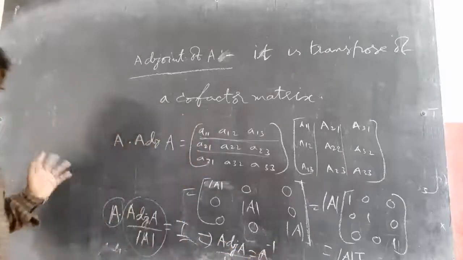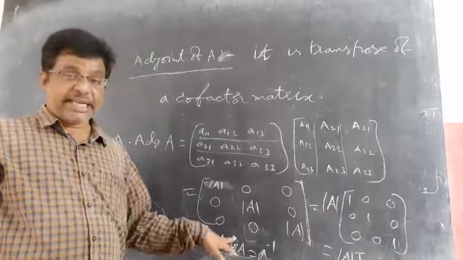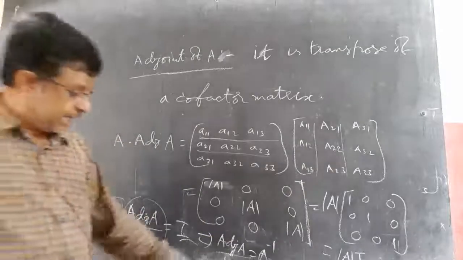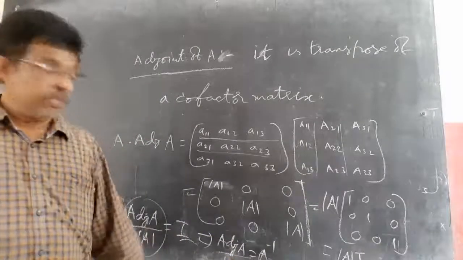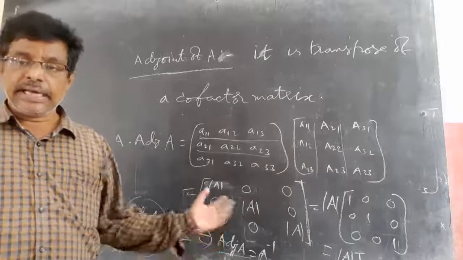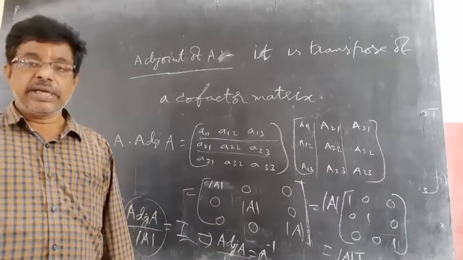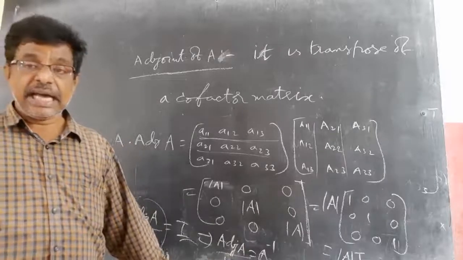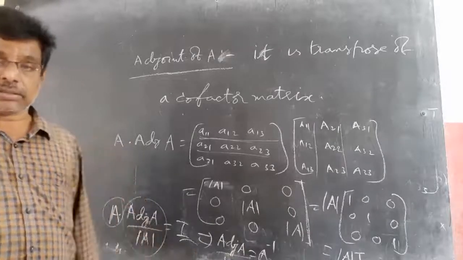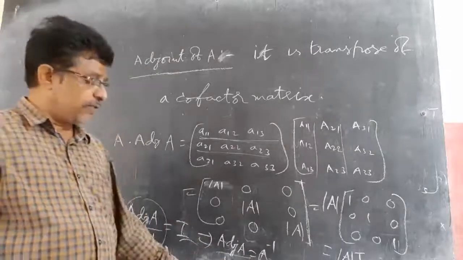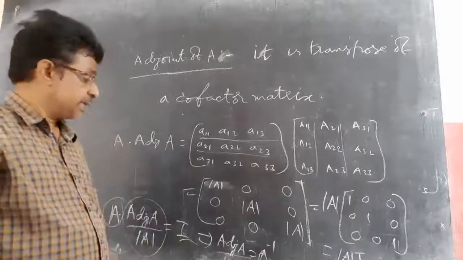To find A inverse, first we need to find adjoint A, then divide with delta A. Here also the denominator is delta A, which means delta A should not be 0. If delta A is 0, then A inverse is not defined. So A inverse is defined only if delta A is not equal to 0, means only for a non-singular matrix.